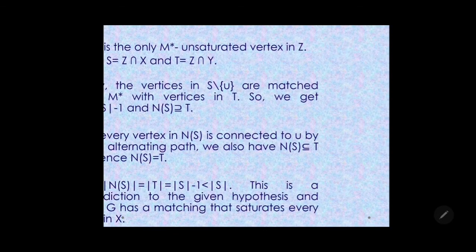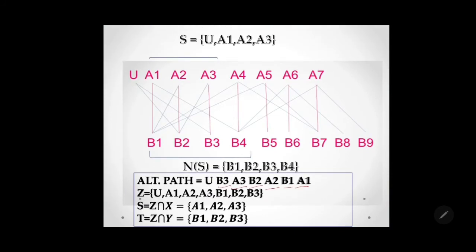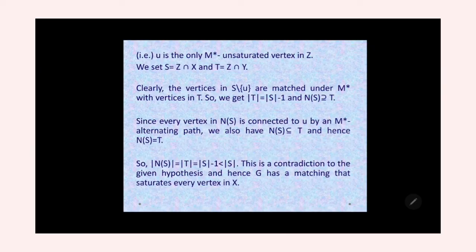Then S is nothing but Z intersection X and T is nothing but Z intersection Y. U is the only M star unsaturated vertex in Z.